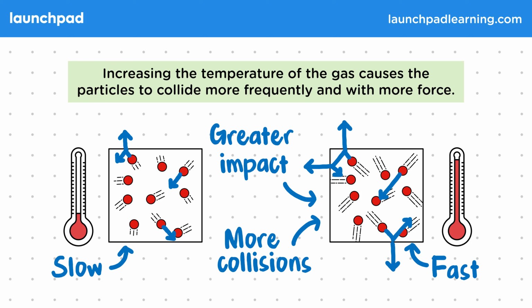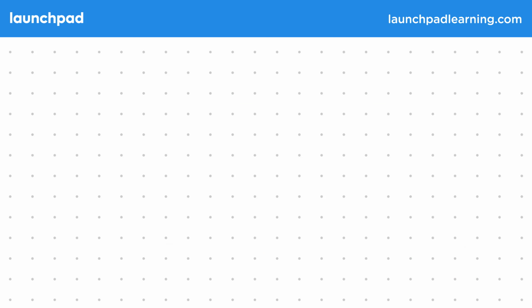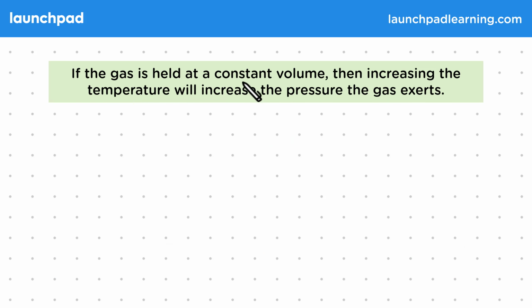But how would this change the pressure? If the gas is held at a constant volume, then increasing the temperature will increase the pressure the gas exerts. Temperature increases can also cause the volume of a gas to change. You don't need to know the details of this at GCSE, but it's still important that whenever we talk about the relation between the pressure and the temperature, we specify that the volume is kept constant.